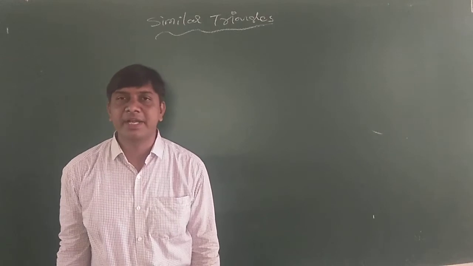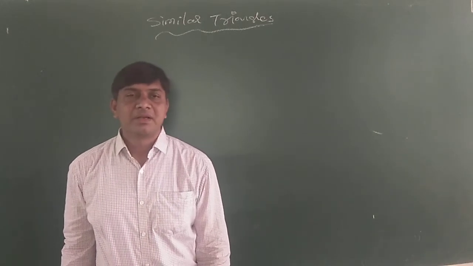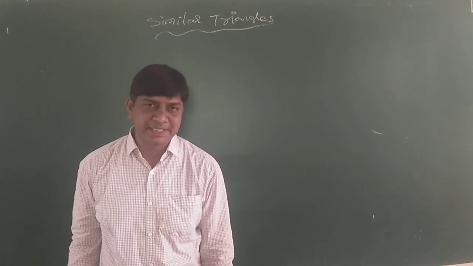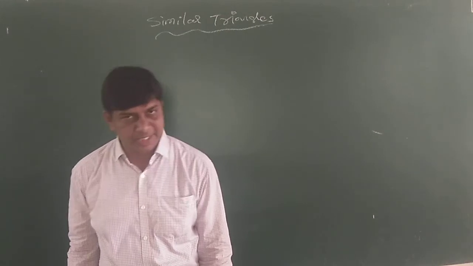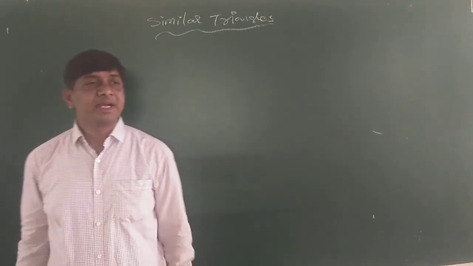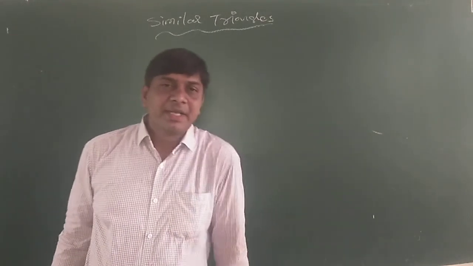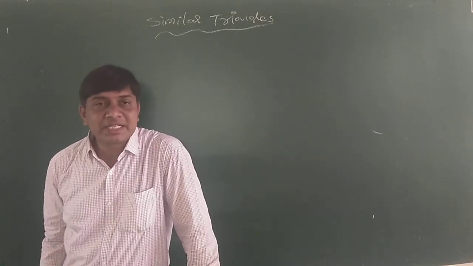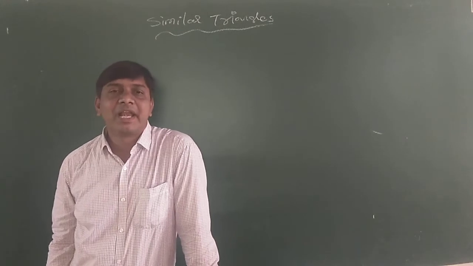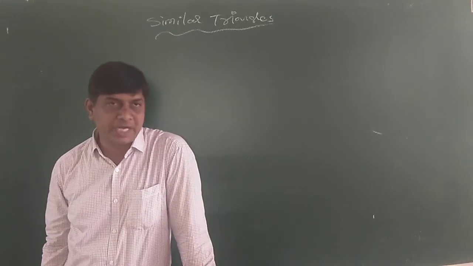What is congruent? Two figures are congruent if their corresponding angles are equal and their corresponding sides lengths are in proportion. Whereas similarity, two figures are said to be similar if their corresponding angles are equal and their corresponding sides lengths are in proportion.